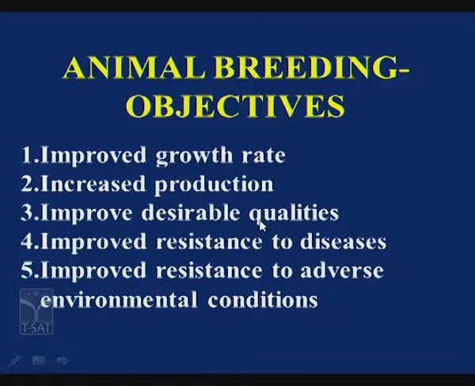Next one you can see is improved resistance to diseases. So the animals should be resistant to diseases and they should be resistant to adverse environmental conditions. That is nothing but, whenever the climatic conditions are not suitable, in such conditions also the animal should be able to tolerate.